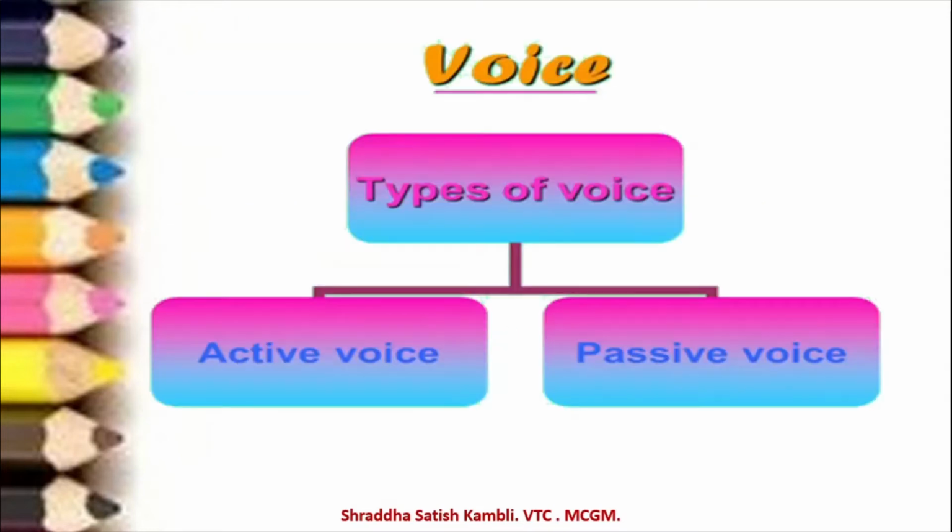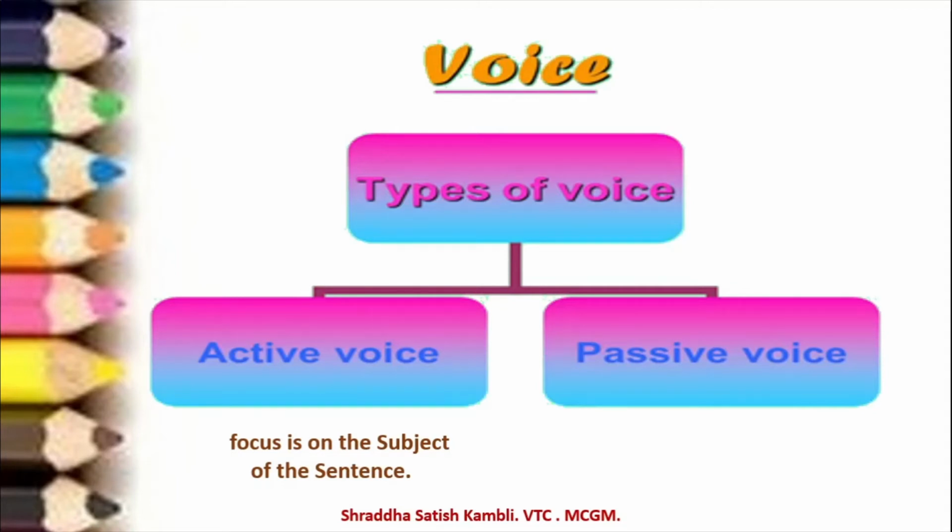To further clarify this point, let us see the two types of voices now. Types of voice. So, you have active voice and you have passive voice. Active voice means the focus is on the subject of the sentence.